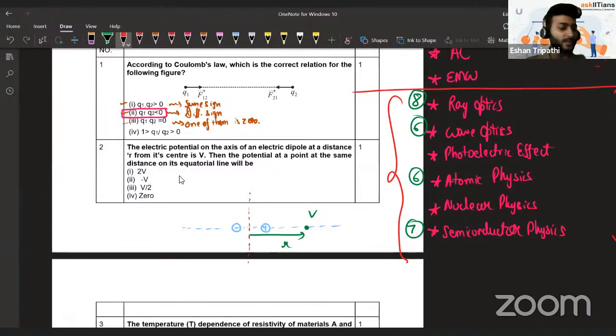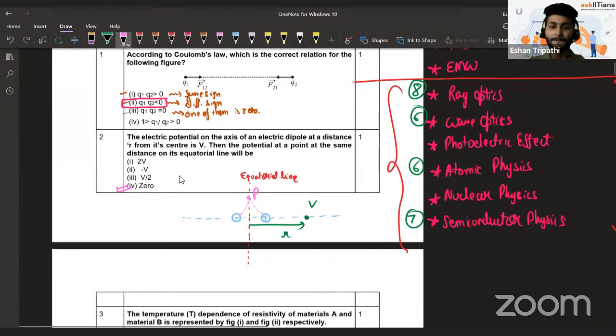Now all this information is useless. Why is that so? What is the potential on this equatorial line due to both these charges? Let me take any point over here, P. Since it is at equal distance from both, whatever negative potential it produces, the same positive potential it produces while being at the same distance. So basically this turns out to be 0. Fourth is the correct answer. You guys get it?